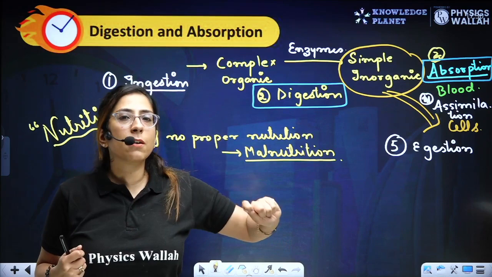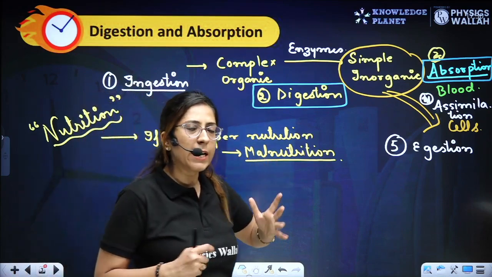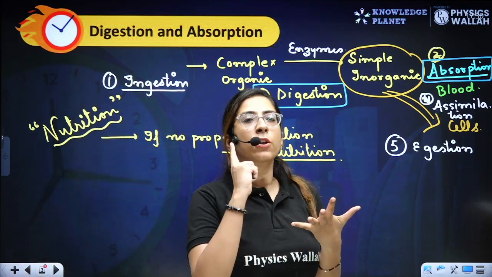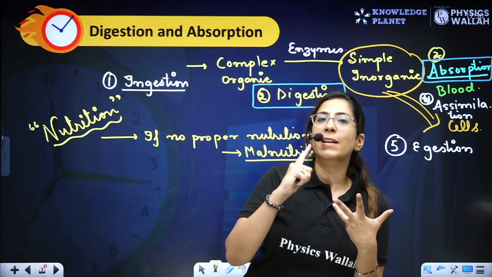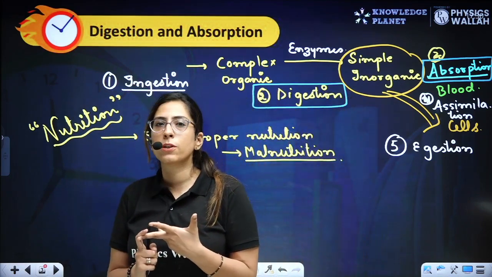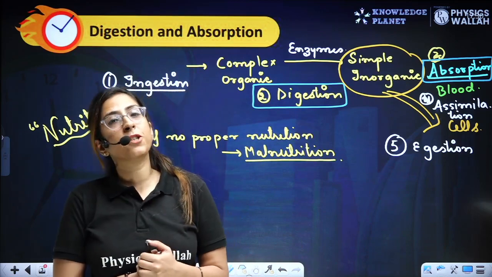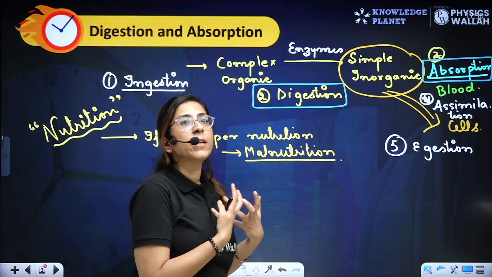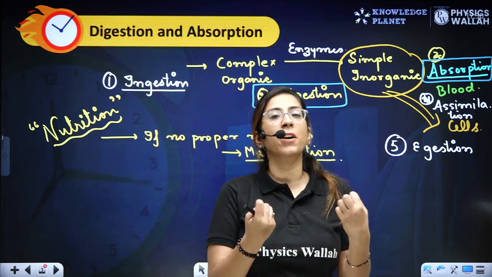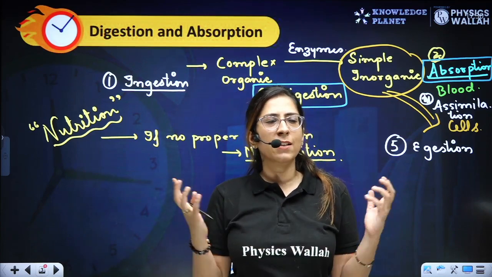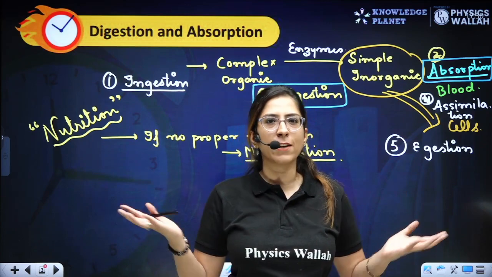We should eat food which is a balanced diet, that should have carbohydrates, proteins, lipids. Other than that, they should also have some vitamins and minerals. Because you know, the vitamins and minerals are the protective substances in our body which protect us from various diseases. This you all know because we have already faced corona.